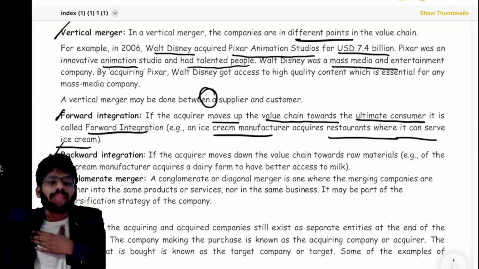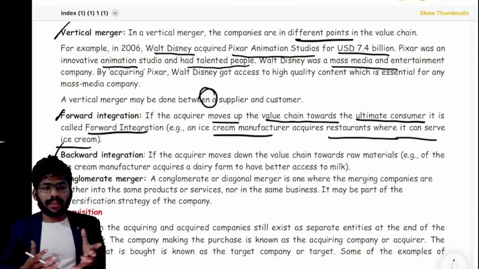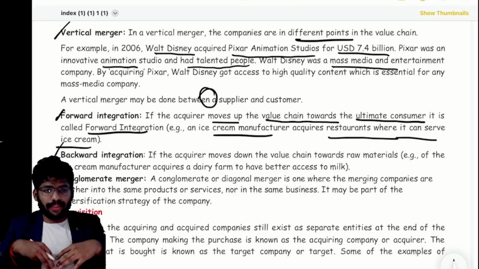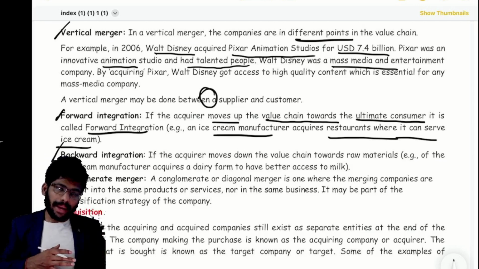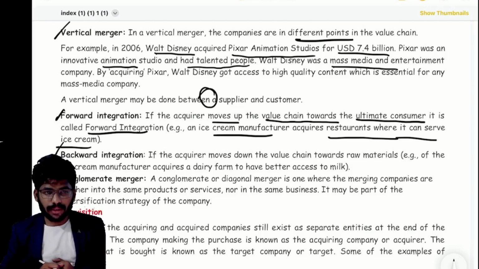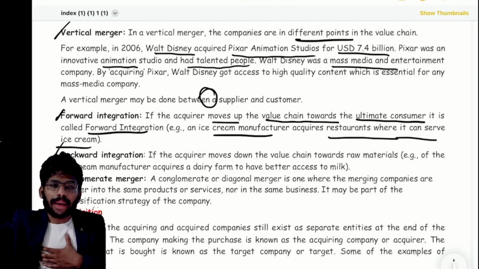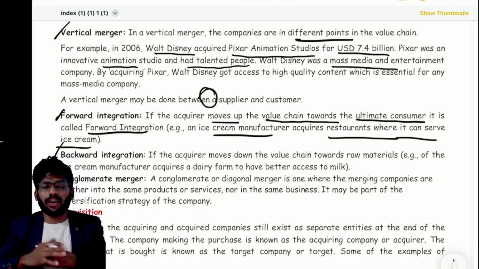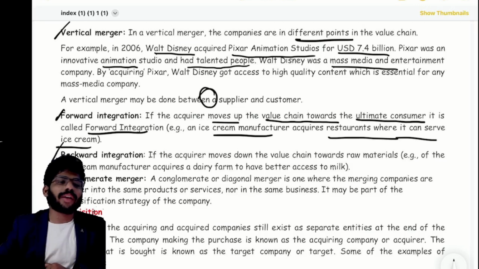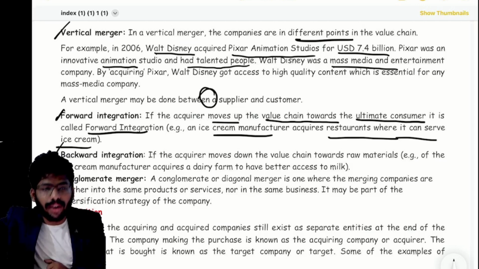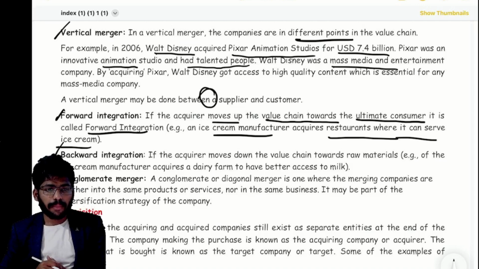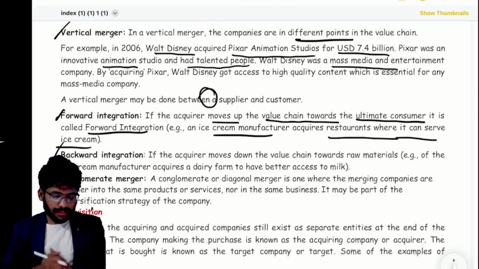So that is forward for me, not backward, because I am only the manufacturer. No one is behind me. Only in front do I have customers, that is the restaurant. So I want to acquire that restaurant. This is forward integration. Are you getting my point, everyone?